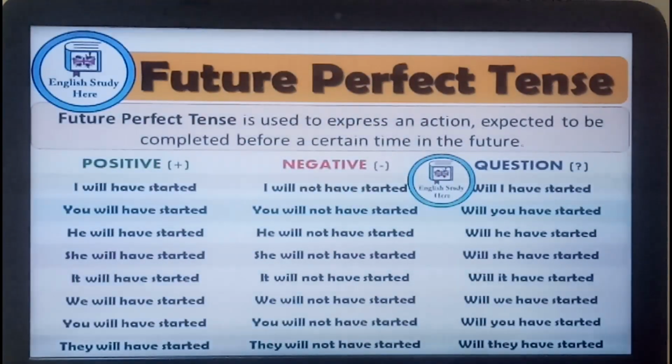Like here, as you can see in the examples: I will have started. Started is the third form of start. Will is there, have is there. For negative, I will not have started. For interrogative, will I have started? Similarly, you will have started, he will have started, we will have started. So will plus have plus verb's third form. For negative, just add not: you will not have started, it will not have started, I will not have started. And for interrogative, will comes in the beginning. So for future perfect tense, will plus have plus verb's third form.